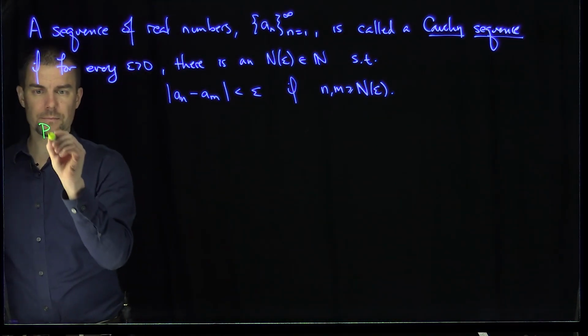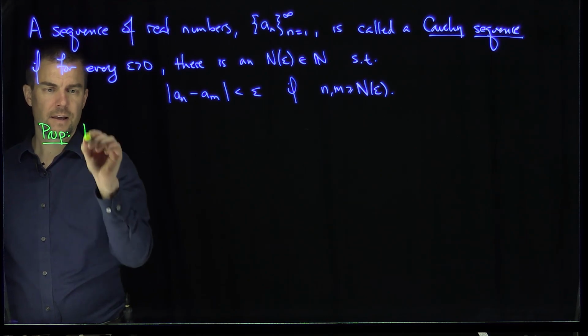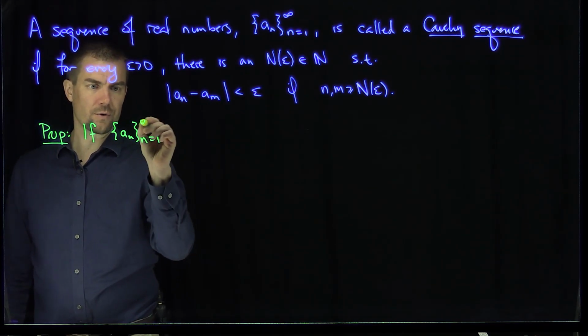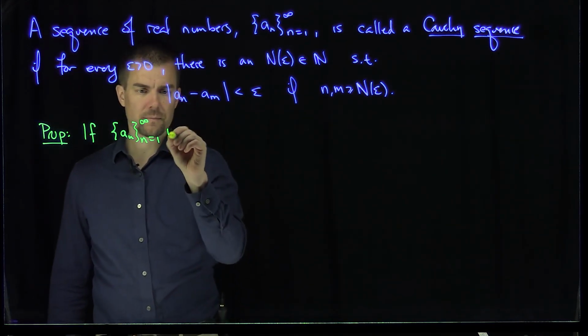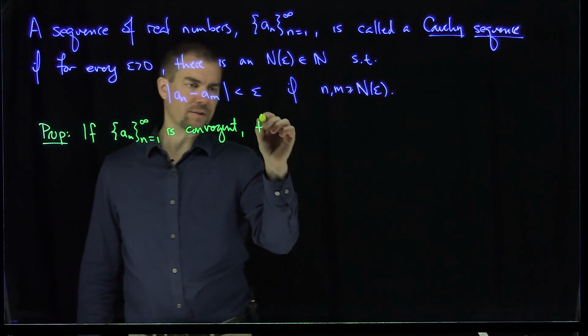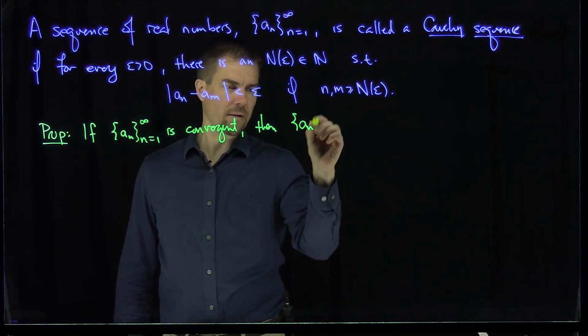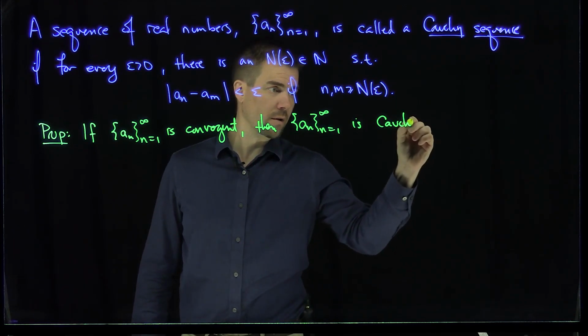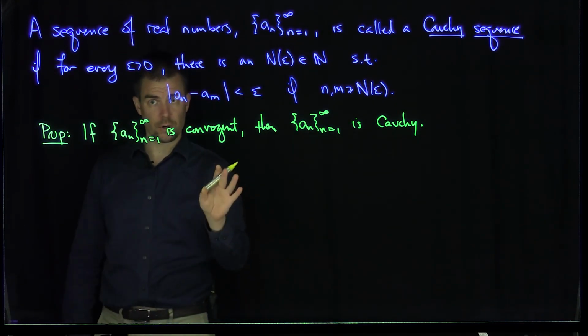And our proposition is that if the sequence a_n, n goes from 1 to infinity, is convergent, then the sequence a_n, n goes from 1 to infinity, is Cauchy. Okay, so convergent sequences are Cauchy sequences.